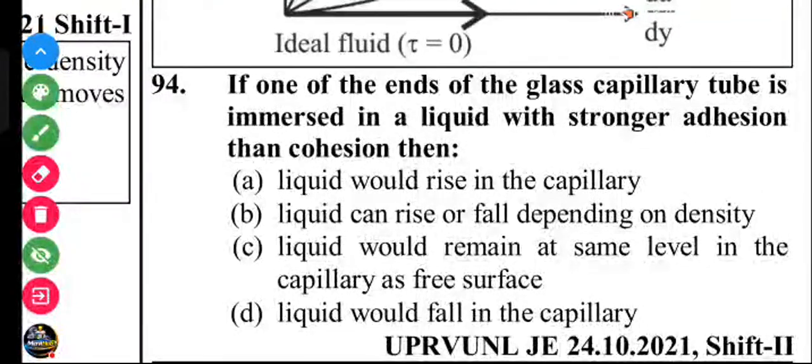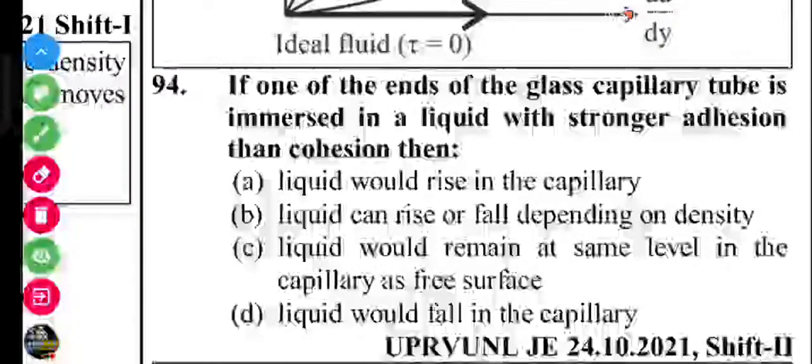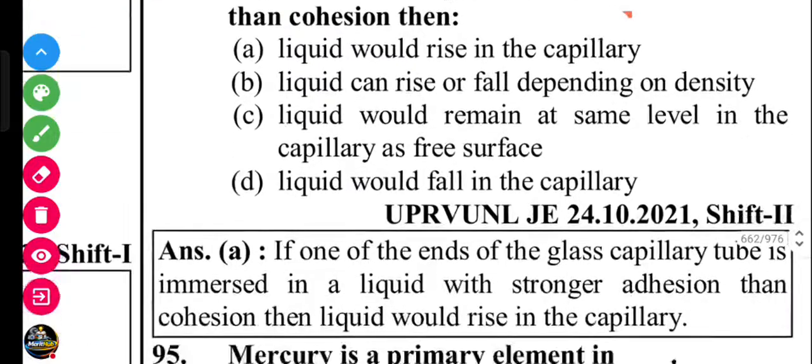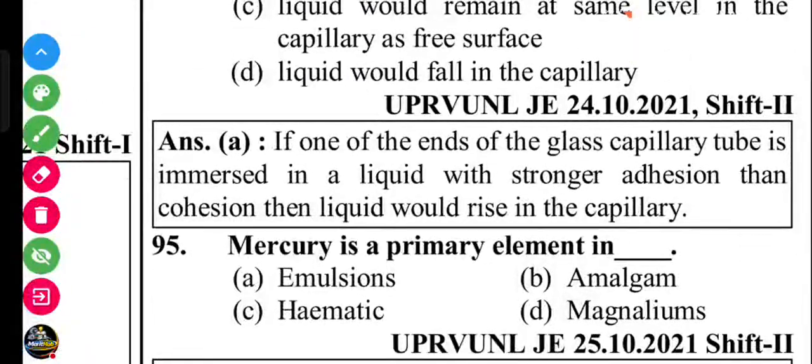Question number 94. If one end of a glass capillary tube is immersed in a liquid with stronger adhesion than cohesion, the liquid would rise in the capillary. The liquid rises because adhesion is more than cohesion. Question number 95. Mercury is a primary element in the amalgam.